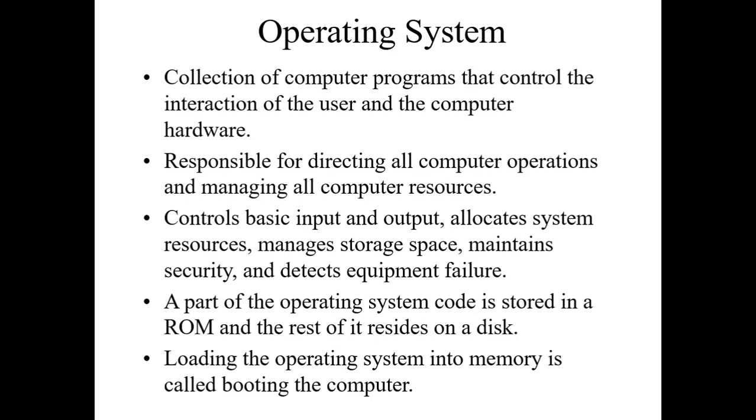It controls basic input and output and allocates resources. How can it allocate? There are many techniques. Some are on a priority basis, like managing the processor, or on a round robin basis, meaning dividing equally among all the tasks.